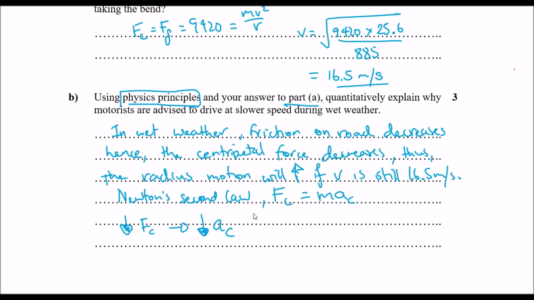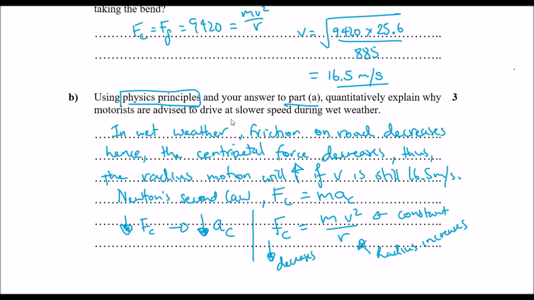So that's the case. Okay, so if we look at our formula, F equals mv squared over r, if v is constant but F decreases, then radius will have to increase due to that.